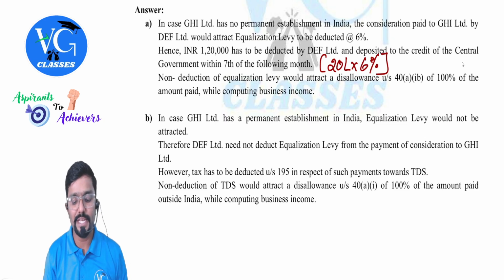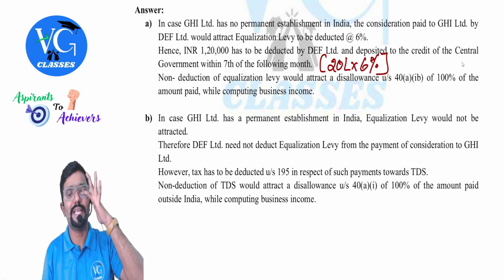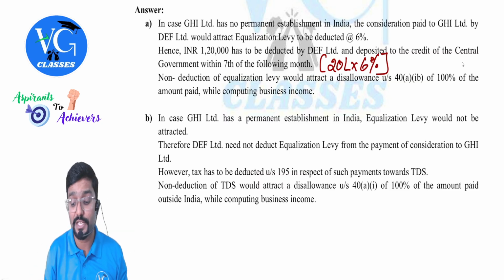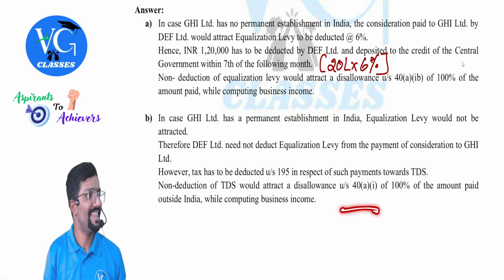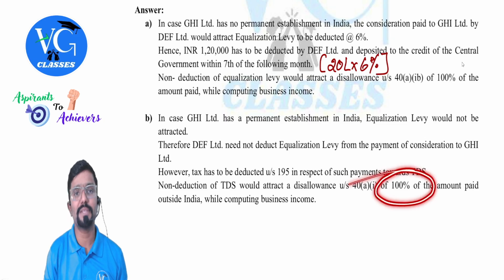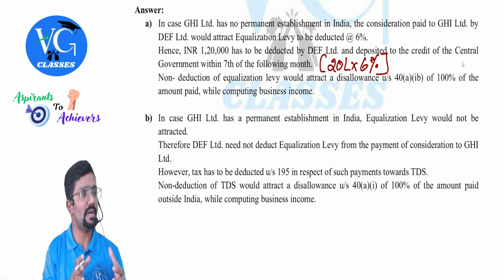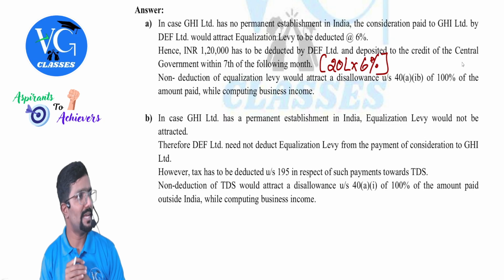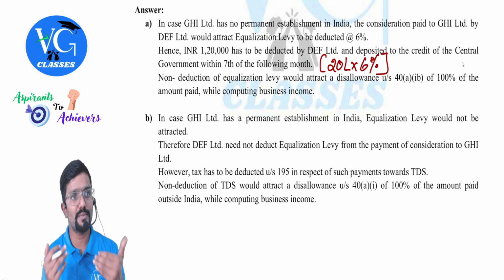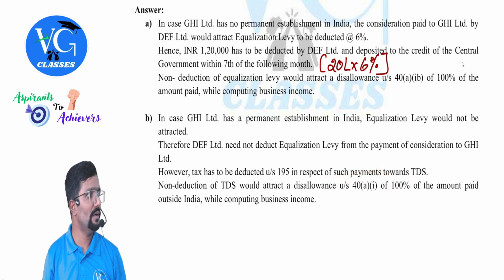Sir, what if by chance TDS was applicable on this? Payment made to non-resident, but TDS is not deducted. In that case, such expenses will be disallowed as per which section? 40A(1), which we have learnt in PGBP. How much will be disallowed, sir? 100% of the expenditure will be disallowed. Clear? So whenever equalization levy is not applicable, check the TDS also as per section 195. Sir, TDS was applicable but not deducted. Then will the expenses be disallowed for the payer? Yes. As per which section? 40A(1), guys. 40A(1).